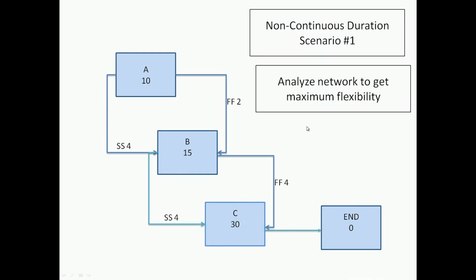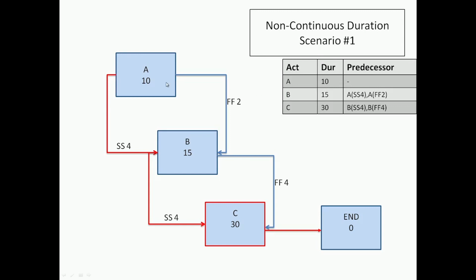Okay, the typical AON. So let's take this network. We have 3 activities A, B, C. The durations are shown as 10, 15, and 30, and we are now going to do the forward pass, which is 0, 10, and then as we come back here, we have the next activity. So for B, we have the early start of 4, and 4 plus 15 goes to 19. From 10 plus 2, we are going to 12. So 19 controls. So 4 and 19, that's good.